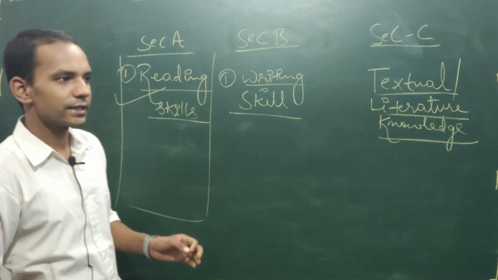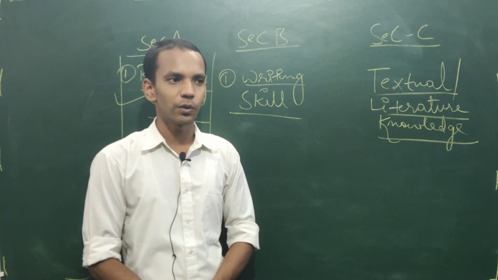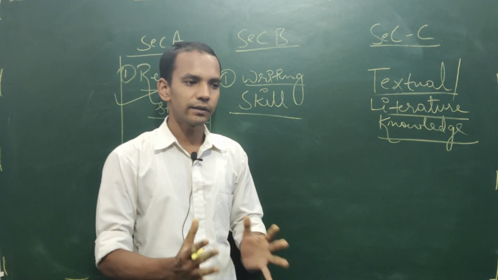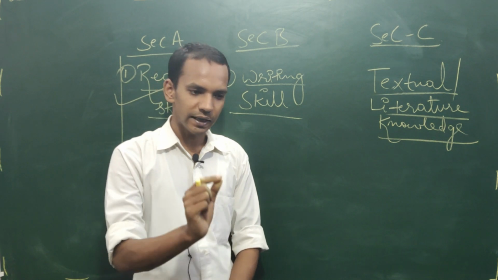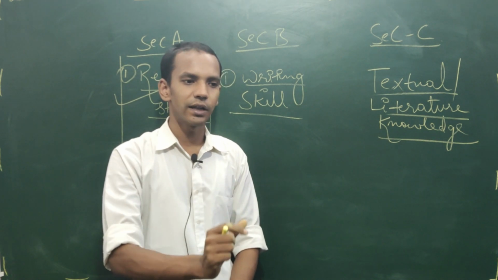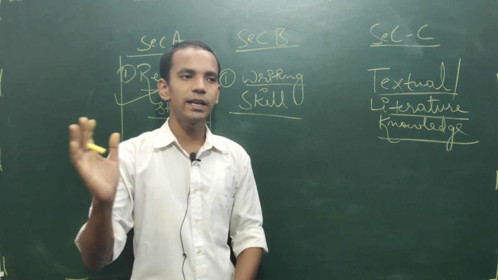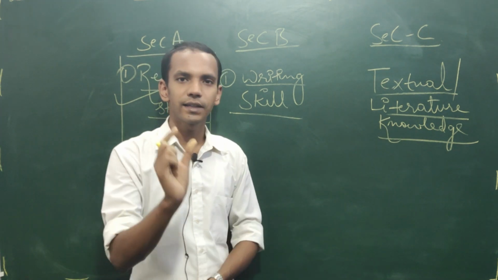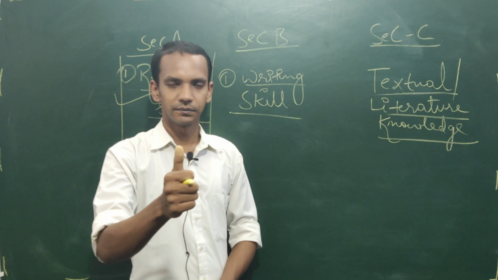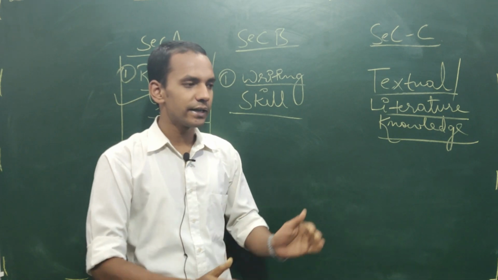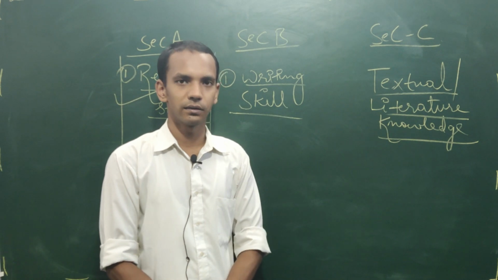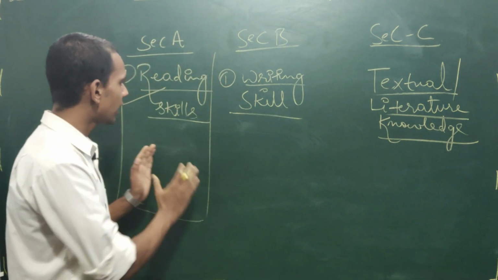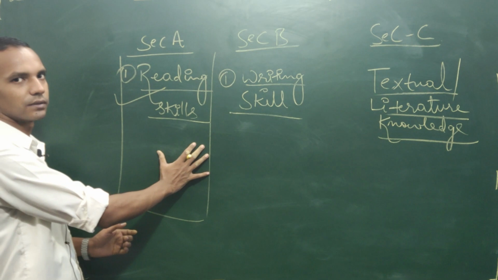So what the CBSE is expecting from all the children who are going to appear for the 10th standard board examination is that a CBSE 10th standard pass child is able to read any piece of writing and understand it, and is able to answer the questions which are asked to him or her. So that is the scheme of examination.